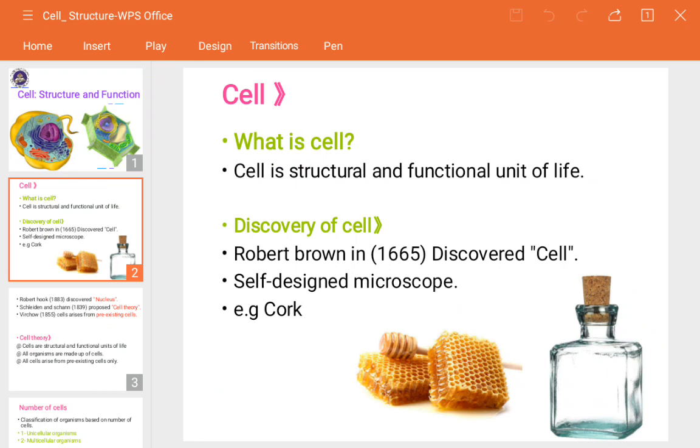Why is it known as structural and functional? Because our body has a structure because of the number of cells present in our whole body parts. Now, why is it called functional? Each and every cell in our body varies in number, along with shape and size.